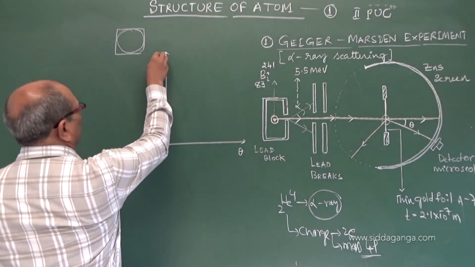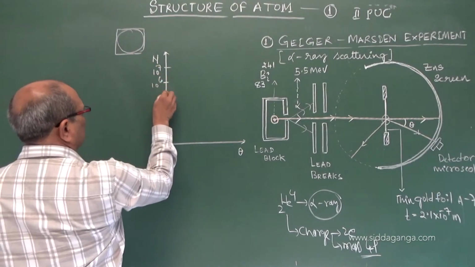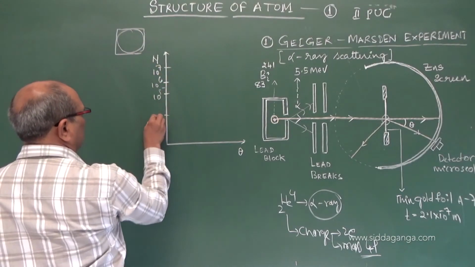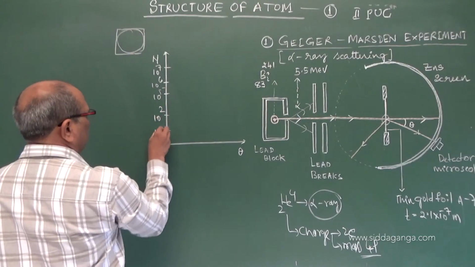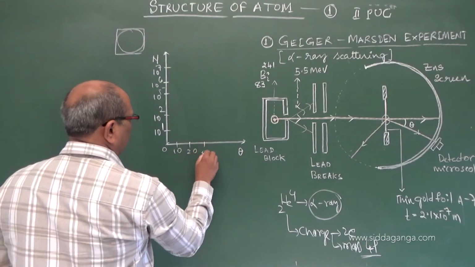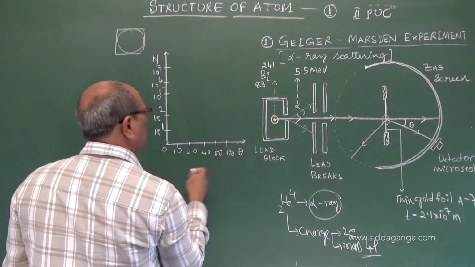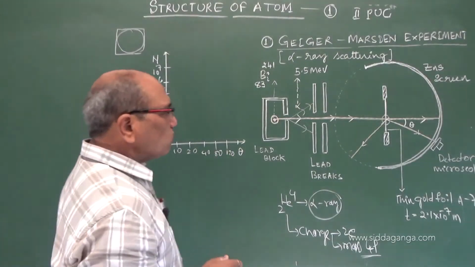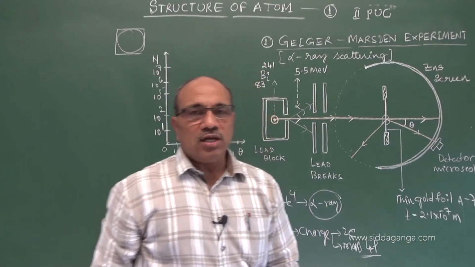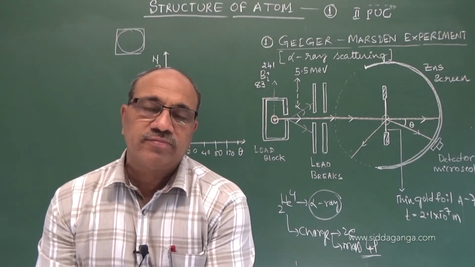Theta versus number of particles, maybe 10 power 7, 10 power 6, 10 power 5, 10 power 2, 10 power 1, 0, with theta 10, 20, 40, 80, 120, like that. Now you come to know the Geiger-Marsden experimental arrangement.